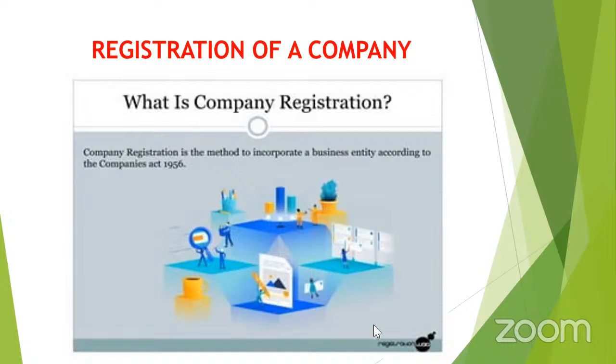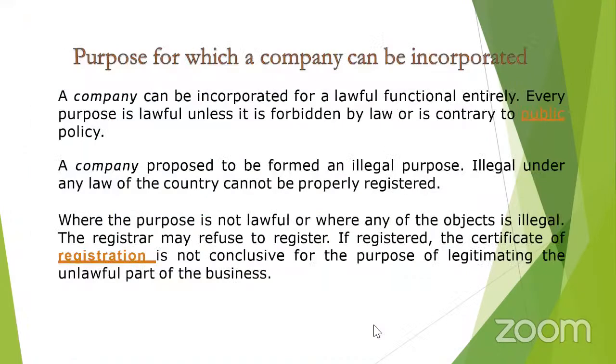So how do we obtain this certificate of incorporation? Only when all the formalities have been observed. Then only with this certificate does the company become a legal entity. How do you get this certificate? Some steps have to be followed.